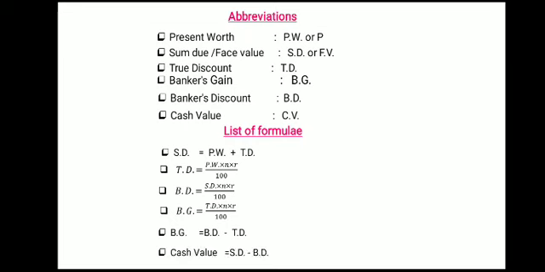And the last is cash value. What is the cash value? The sum due minus banker's discount. The cash value is given to the drawer of the bill. So how much is it given? The total amount minus the bank's discount is deducted. So that is the cash value. So sum due minus banker's discount. In this way, all the theory is completed here.